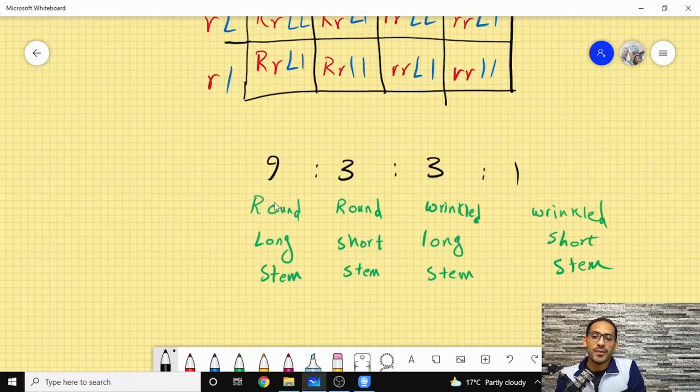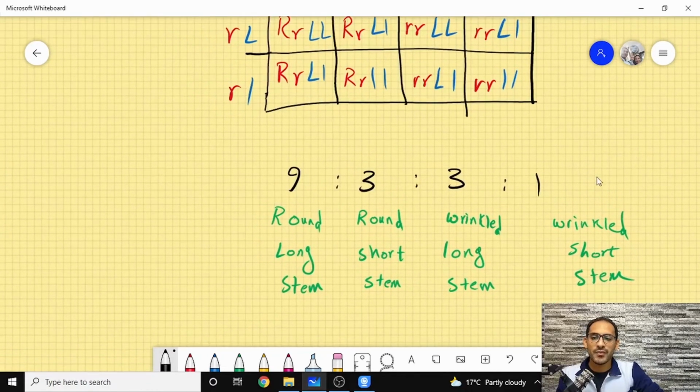Okay, now that 9 to 3 to 3 to 1 ratio shows the ratio of traits that appear in the second generation. Of course, it appears in larger numbers, but when you try to get a ratio for this number, you get the 9:3:3:1 ratio. I have 9 with a round long stem, 3 with a round short stem, and 3 with a wrinkled long stem, and I have 1 wrinkled short stem. And that brings us to another thing.